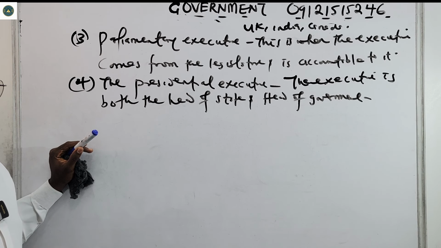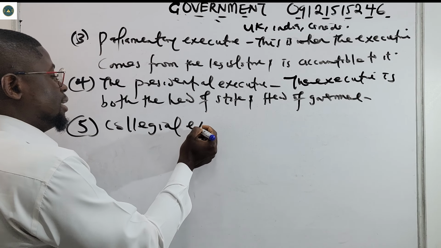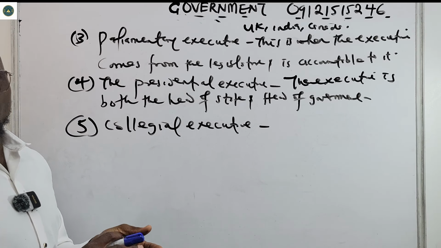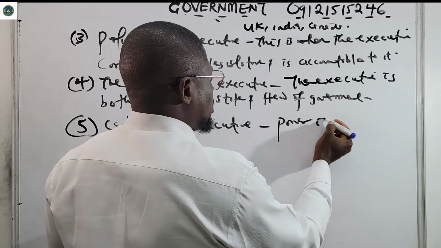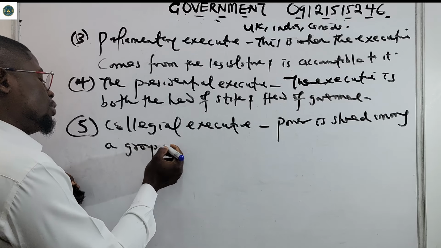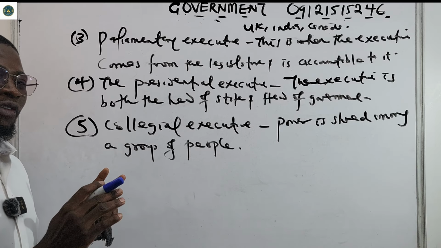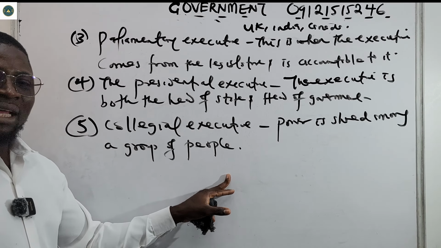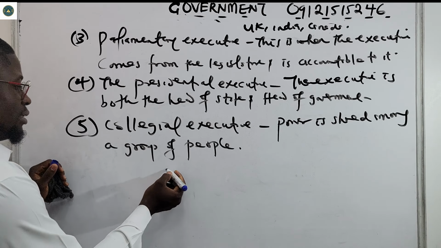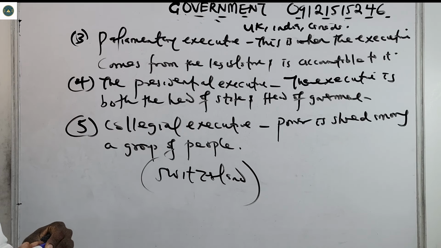Then we have the collegial executive. Number 5. In this type of executive, power is shared among a group of people. This means that power is not vested in only one person. It is shared among this group of people, and each person heads a department. For example, this happens in Switzerland. Please, you may see this kind of question. If I'm an examiner, this kind of question I will ask you.